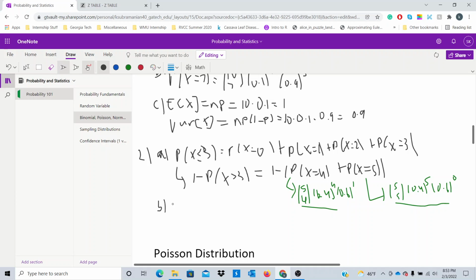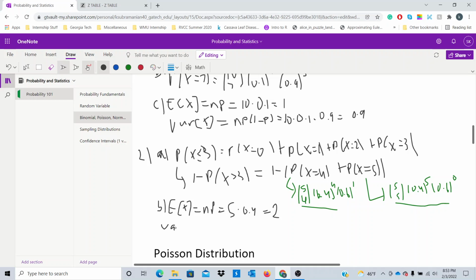All right, let's find the expectation, right? The expected number of cookies containing a fortune. So that's going to be NP, and we have 5 cookies, and the probability of getting a fortune is 0.4, so that's going to be 2. So we expect 2 cookies to contain a fortune, right?